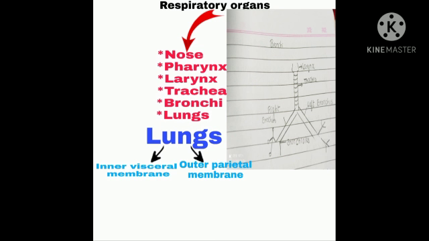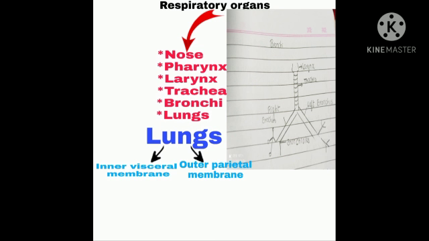Now let's learn about the next part, that is the bronchi. As you are seeing in the picture, the trachea is divided into two bronchi, right bronchus and left bronchus. These bronchi are further divided into secondary bronchi, which further divide into tertiary bronchi. The tertiary bronchi further divide into bronchioles. By repeated branching, the bronchioles ultimately end in a cluster of tiny air chambers called the air sacs or alveoli.